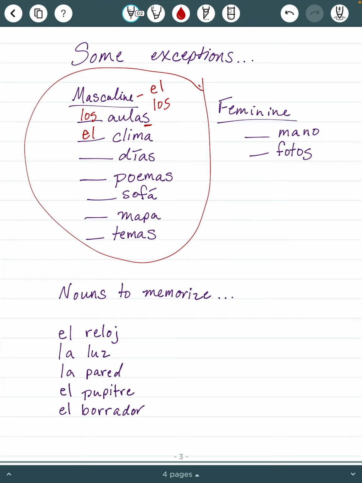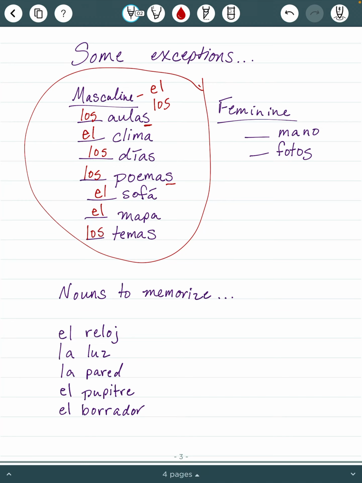So that is actually masculine. It's el día, but if it's more than one day, it is los días. Poemas ends in an S. We're going to go with the plural, los. Sofá, no S. We're going to go with el. Mapa, it's just the one mapa, so el. And then temas, we're going to make that plural, los.